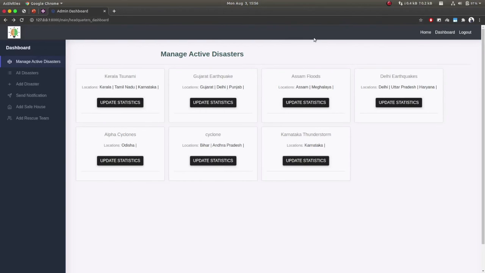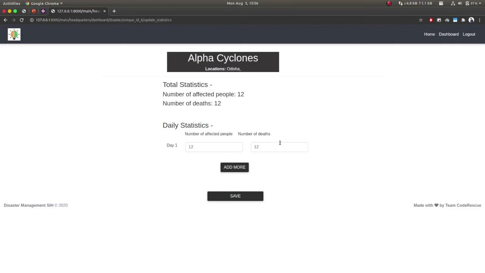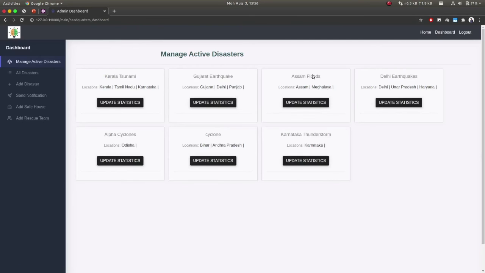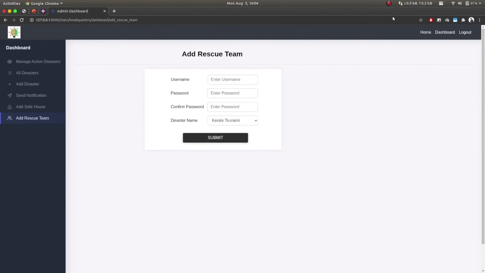Manage active disasters. This feature allows the admin to update daily stats for each active disaster. Admin can update the number of people affected and the number of people who lost their lives easily from this portal, and this will be reflected in the homepage map and graphs automatically. Add rescue team. This option can be used by admin to create accounts for rescue teams through which they can log into our Android application and help the victims.